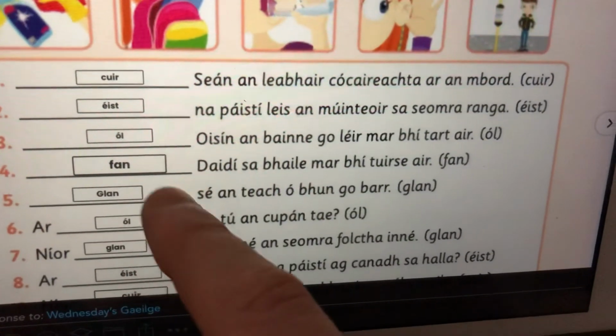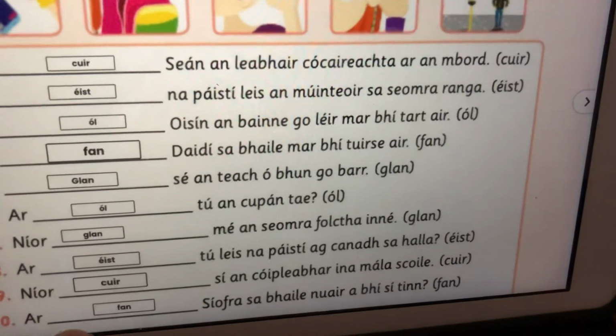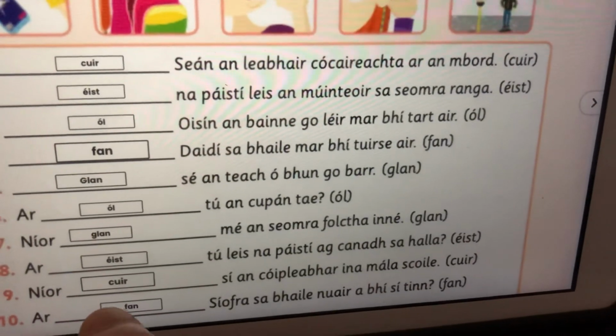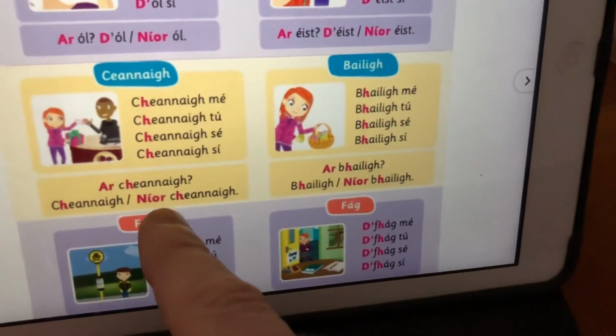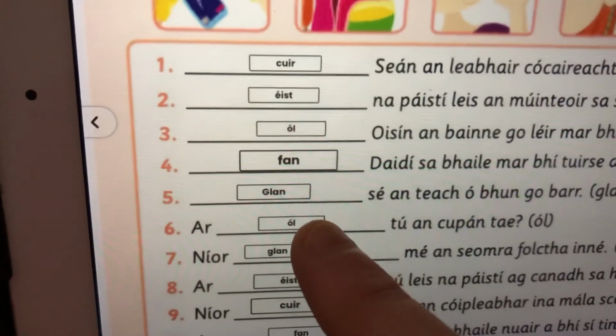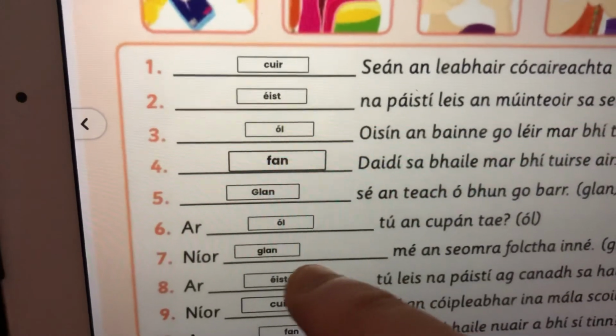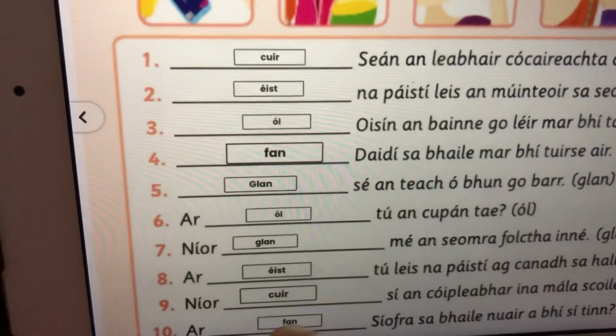There's a question 10 down here, so it's air on, air FHAN. And cur, what about cur? Yeah, so there's a H there as well. So for all, there's no change. For éist, there's no change. For glan, we have to add a H. For cur, we have to add a H. And for fan, we have to add a H as well.